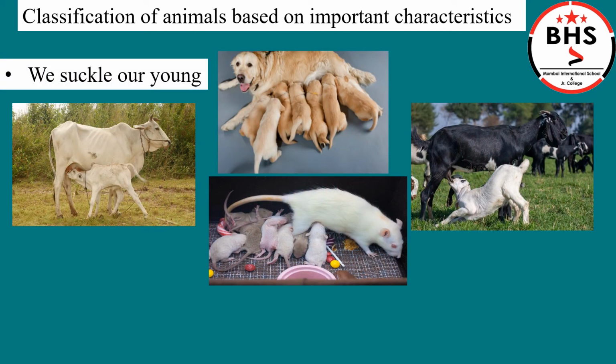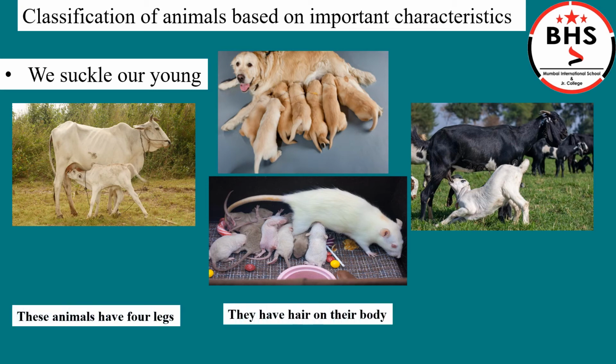We suckle our young. The mother animal gives birth to their babies and feed them with their milk. These animals are also called mammals. These animals have 4 legs. They have hair on their body. They have external ears.